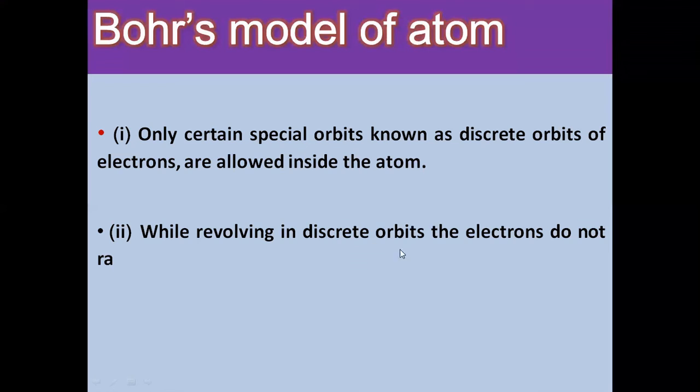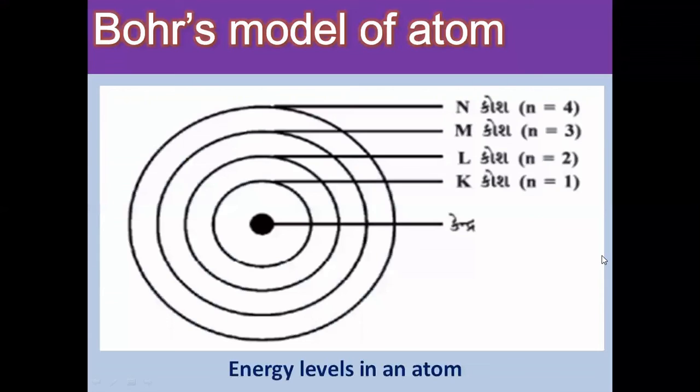This is Bohr's model of an atom, and this is universally accepted, and till date this is the best model of an atom. Bohr's model of an atom: energy levels in an atom. He said that these orbits or shells are called energy levels. You can see energy levels 1, 2, 3, 4. These orbits or shells are represented by letters: the first orbit is the K shell, the second is the L shell, the third is the M shell, and the fourth is the N shell. These are all different shells or energy levels, and this is the nucleus.